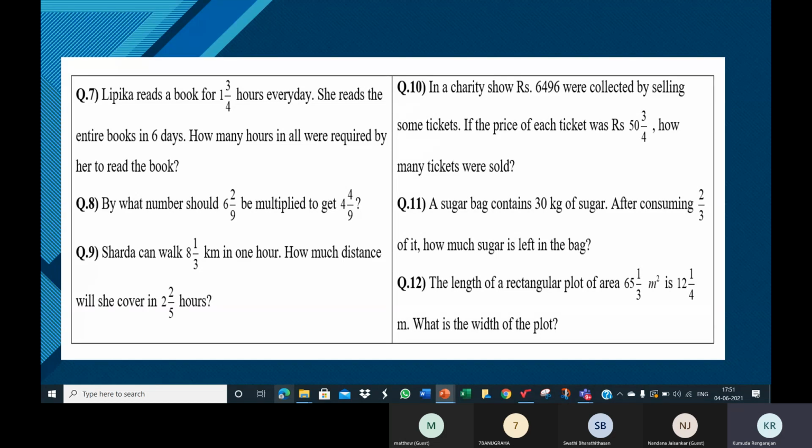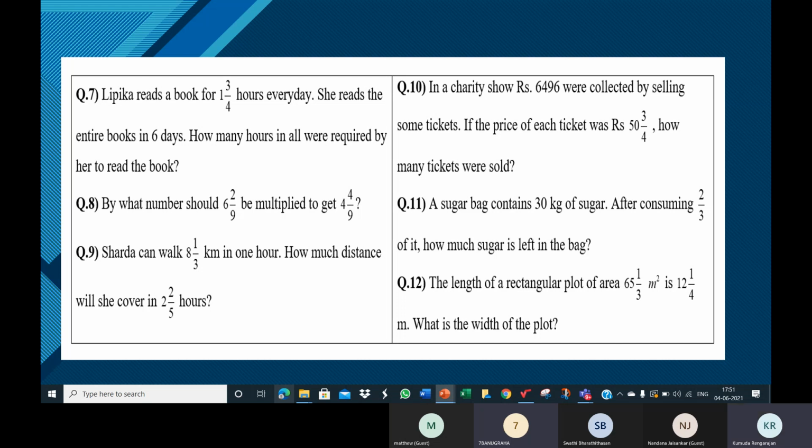So Anugraha, what should we find in the 12th one? Ma'am, breadth. The breadth of the plot. What's the formula to find the breadth? Ma'am, area divided by length. So in this question, what is the area? 65 1 by 3. And the length? 12 1 by 4.